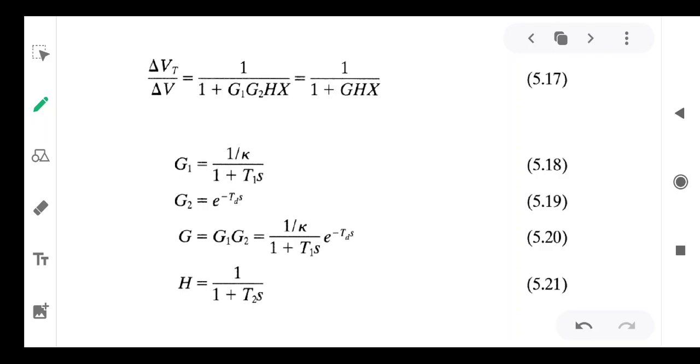It is a transfer function model of SVG. So this is delta Vt by delta V taken as 1 by 1 plus GHx, where G1 is equal to 1 by K, K is the loop, divided by 1 plus T1s. G1 is the regulator transfer function model. This is regulator.